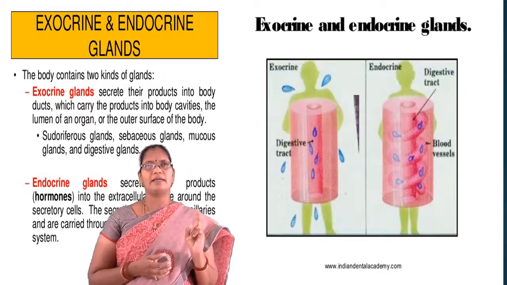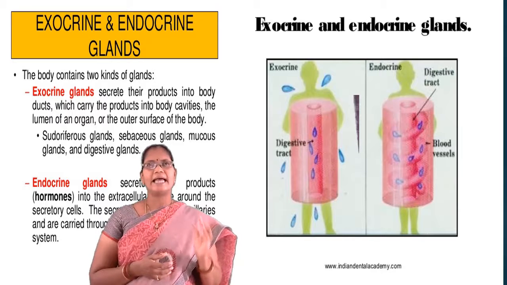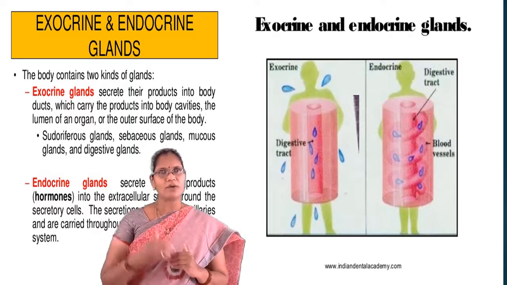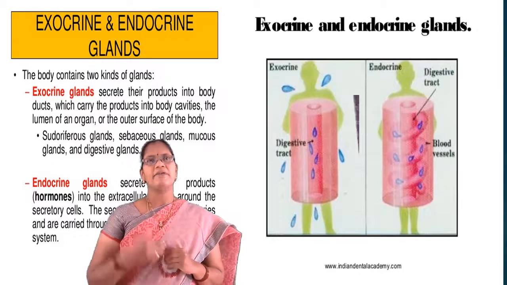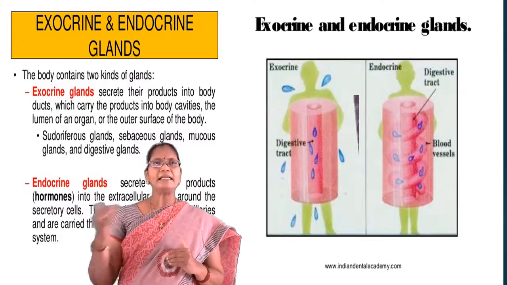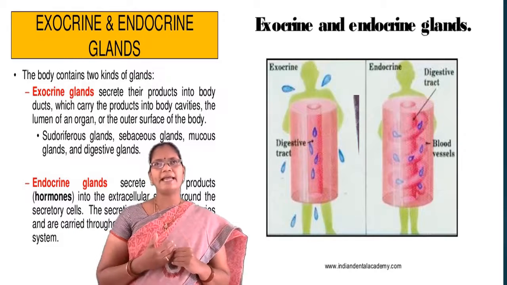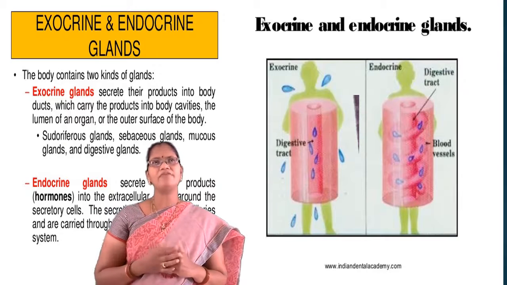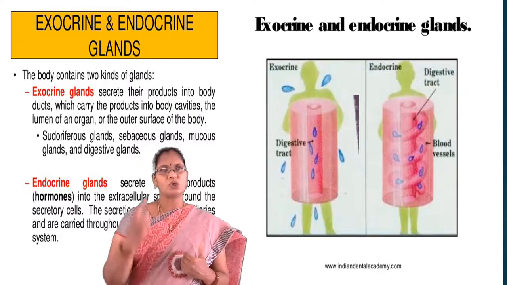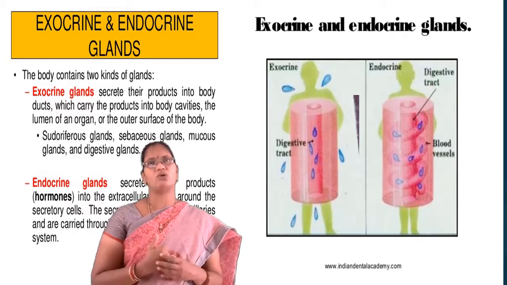Coming to the exocrine glands, these glands secrete their products into the body ducts, which carry the products into the body cavities, finally to the lumen of the organ or outer surface of the body. Examples for exocrine glands are sebaceous glands, mucous glands and digestive glands. So, digestive glands are an example of exocrine glands.